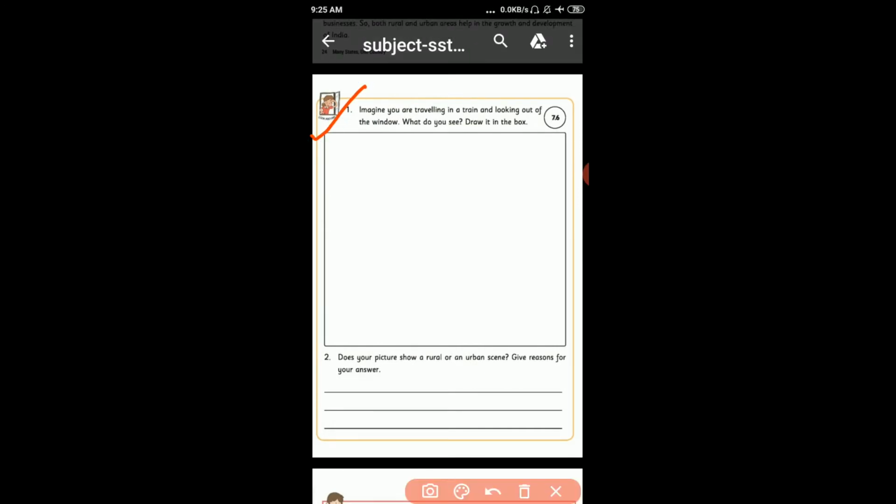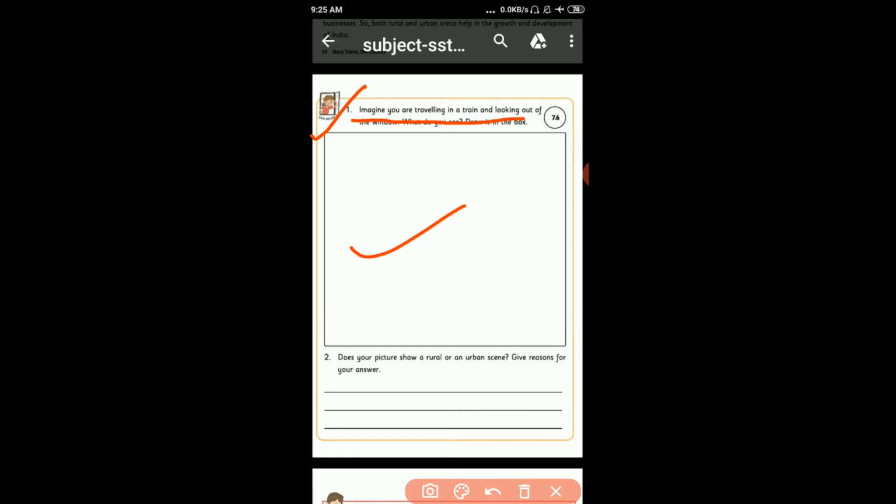Now imagine you are traveling in a train. Students, PAP 7.6 is this. Imagine you are traveling in a train and looking out of the window. What do you see? Draw it in the box.